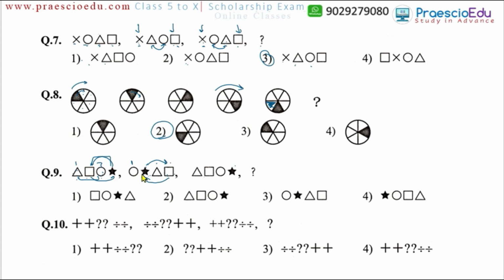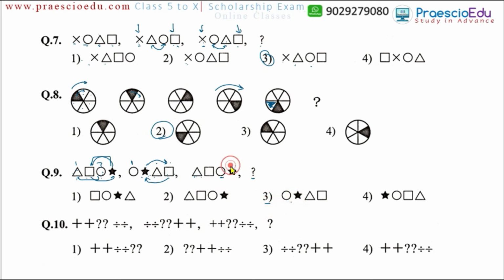After the star moves to the third position in the next term, in the third term it comes to the first. So the next one should start with the circle. Starting with circle means option number 3 is perfectly matching.